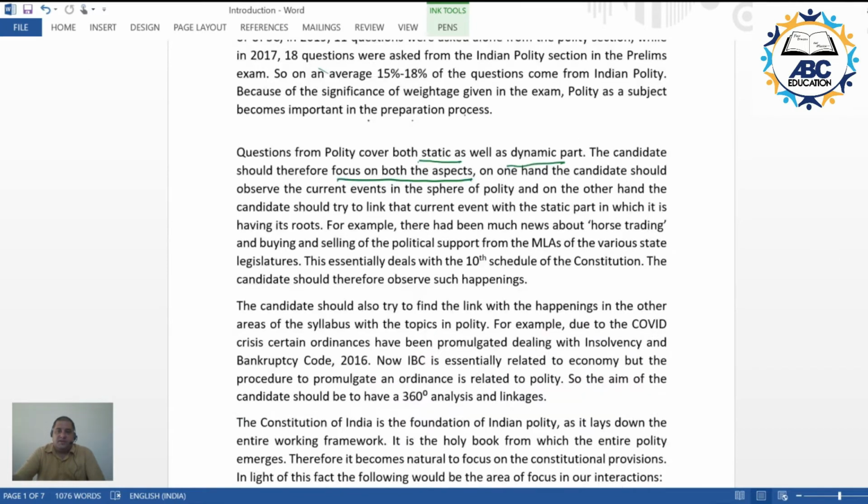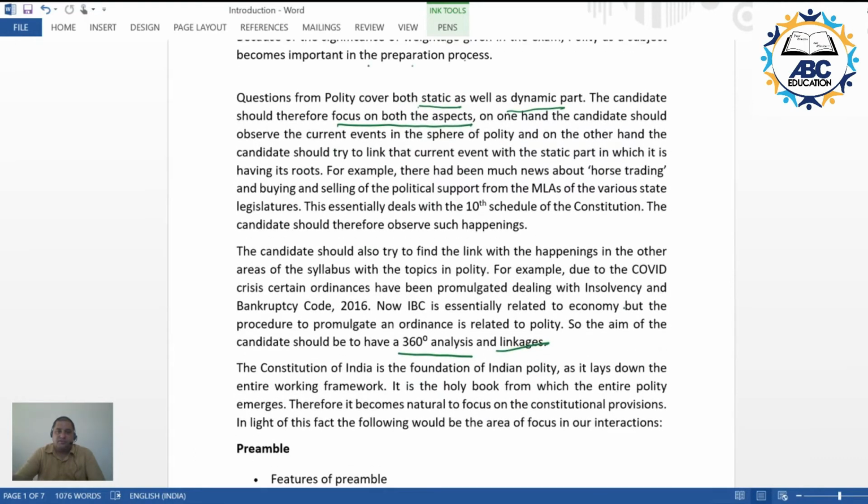More important than this, one has to find a link between the static as well as the dynamic part. Please understand that anything which is happening in Indian polity would have its roots in the constitution, because essentially polity is the operationalization of the constitution. Now, what does this mean?